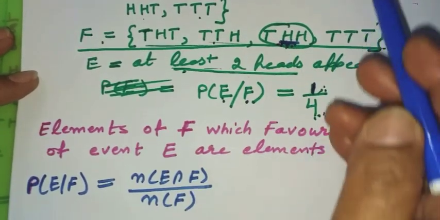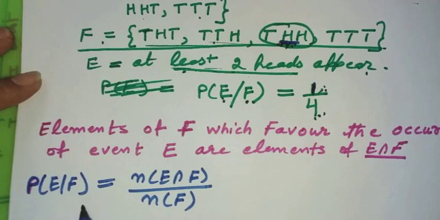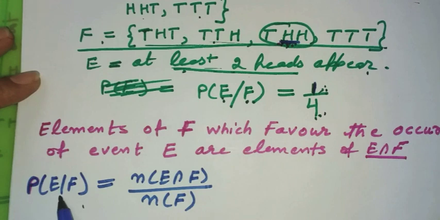So this example we have generalized and we have written the formula for the conditional probability of an event E by F. E by F means the probability we are finding is of E, and the condition is that F has already occurred.